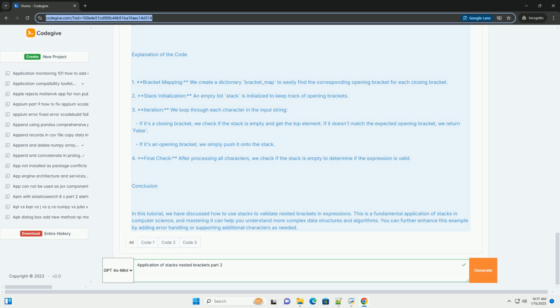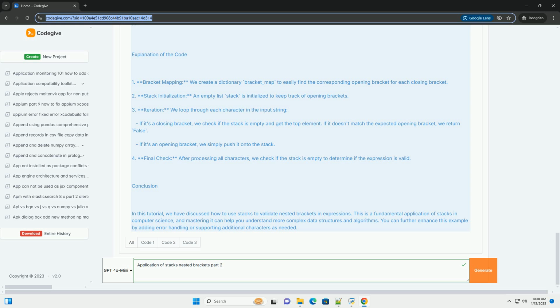Pop the top element from the stack and check if it matches the corresponding opening bracket. If it doesn't match, the string is invalid. 3. After processing all characters, check if the stack is empty. If it is empty, all brackets were matched correctly, otherwise, they were not.